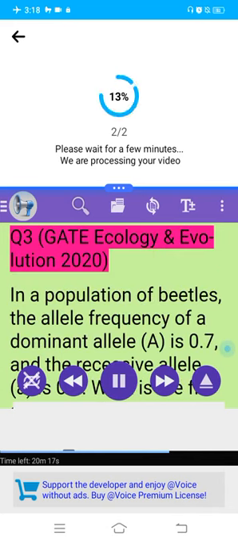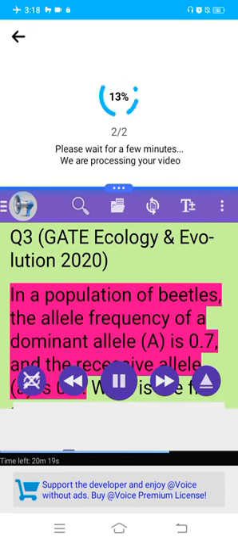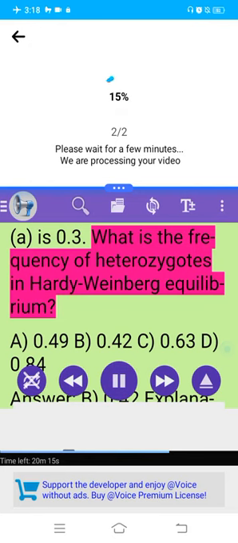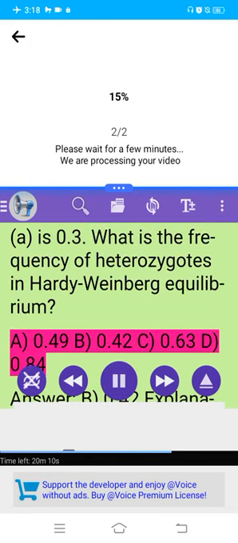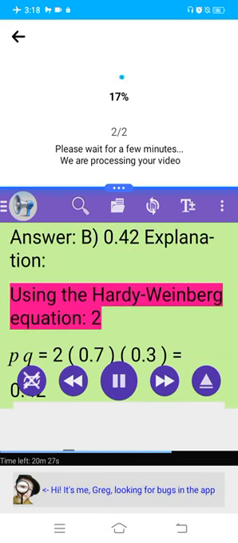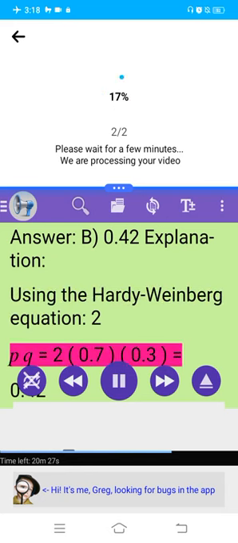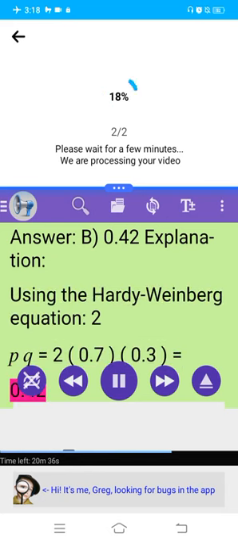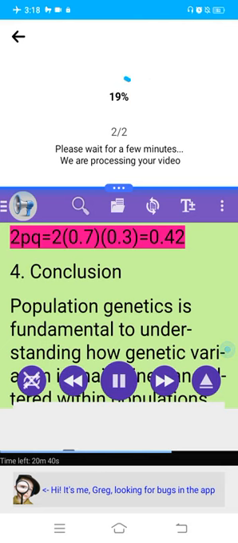Q3, GATE Ecology and Evolution 2020. In a population of beetles, the allele frequency of a dominant allele A is 0.7 and the recessive allele a is 0.3. What is the frequency of heterozygotes in Hardy-Weinberg equilibrium? A. 0.49. B. 0.42. C. 0.63. D. 0.84. Answer, B. 0.42. Explanation: Using the Hardy-Weinberg equation, 2PQ equals 2 times 0.7 times 0.3 equals 0.42.